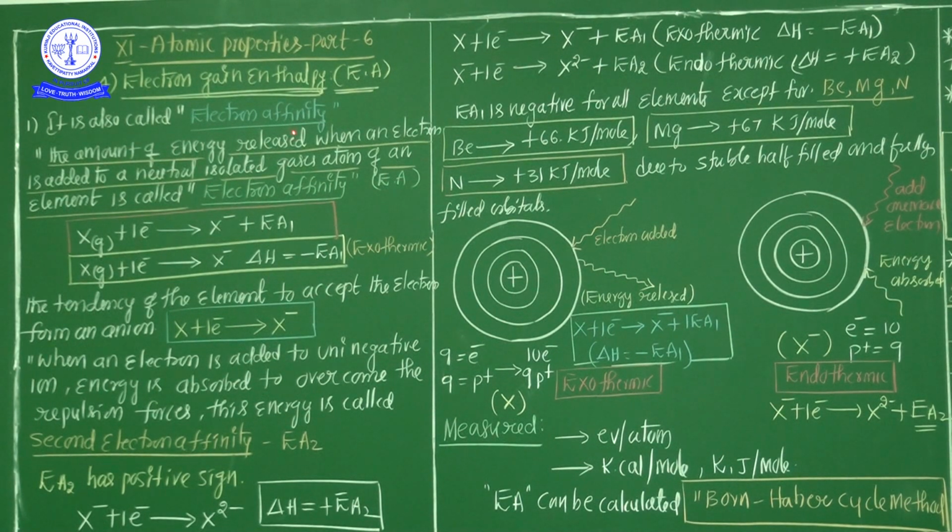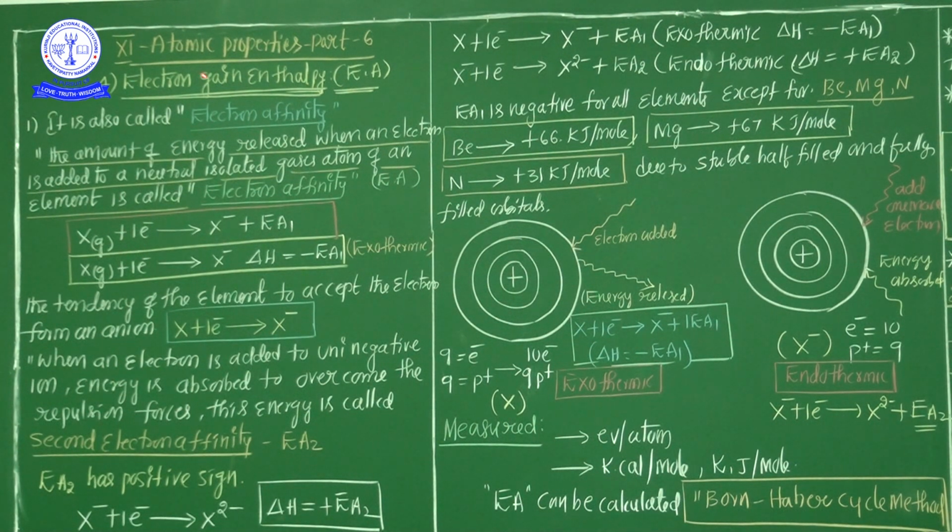But in electron affinity, energy is released when an electron is added to the neutral isolated gaseous atom.